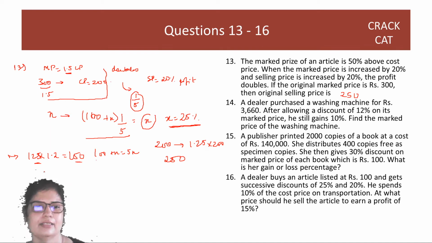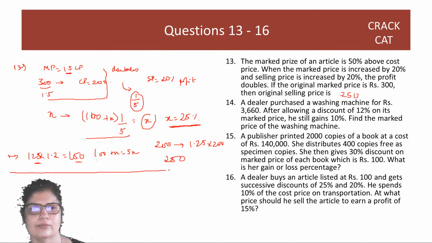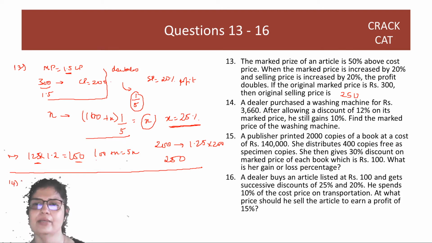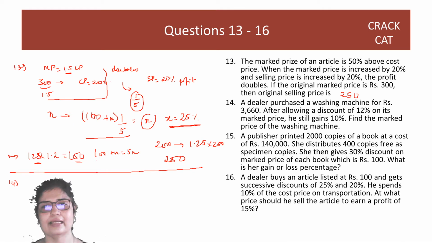Right? Great. Let's look at the 14th question. A dealer purchased a washing machine for rupees so much. After allowing a discount of 12%, he still gains 10%. So let's say the marked price of the washing machine is 100. Forget the cost, as usual this is something that we'll use right at the end. We used this at the end too. You always start with 100.